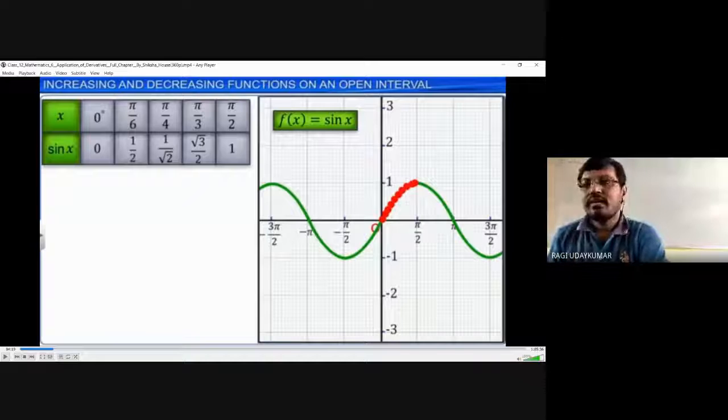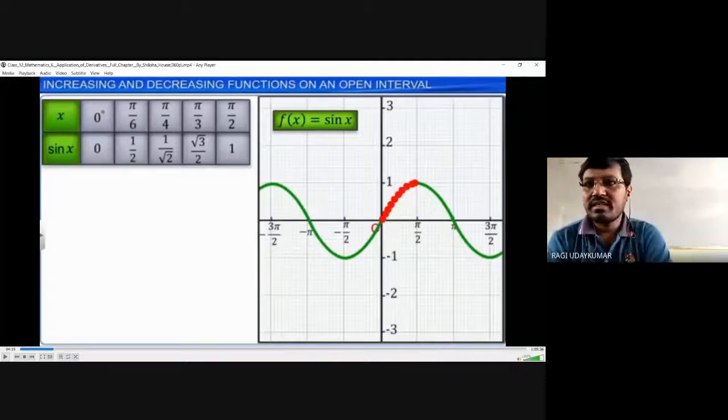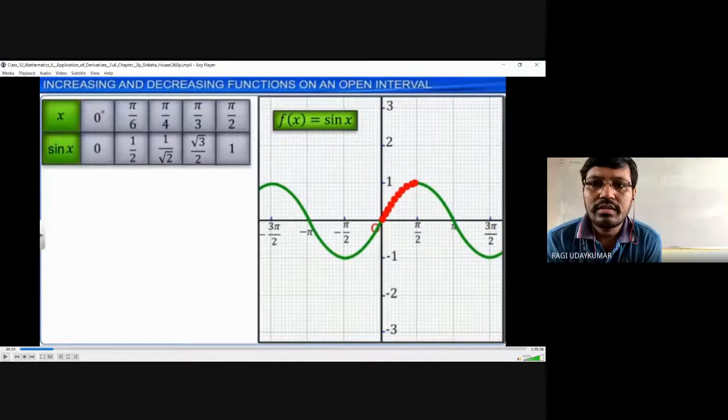if a function is increasing in its domain, so what is the domain of sin x? Can anyone give the reply to me? What is the domain of sin x?